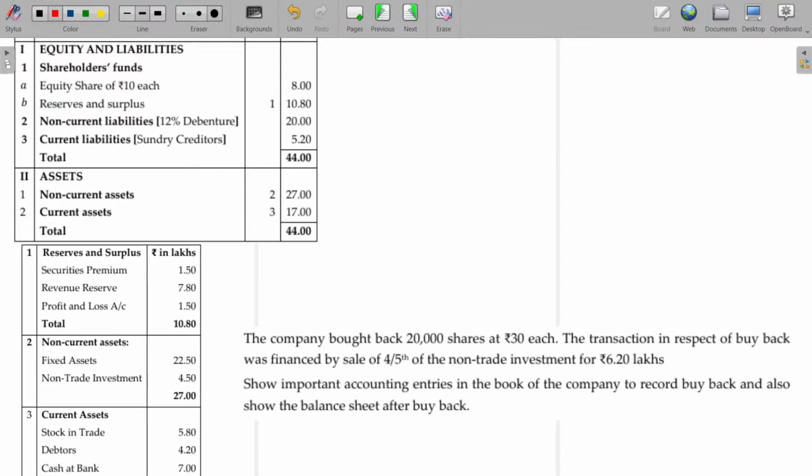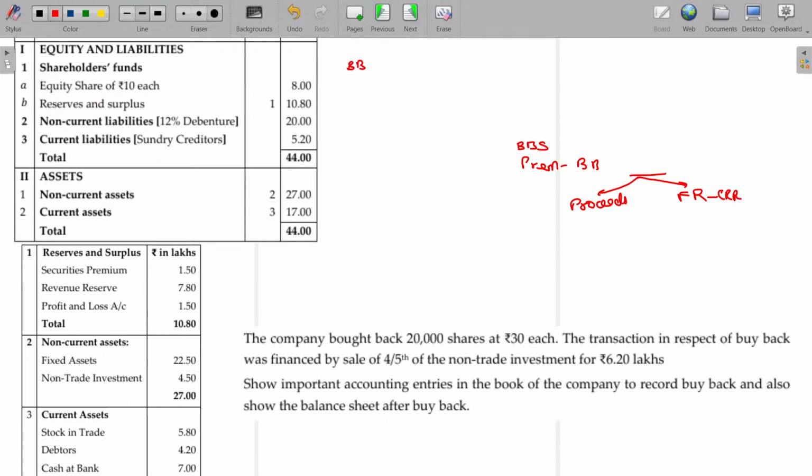What is the format here? Buyback share, premium on buyback, proceeds are transferred from free resource to CRR, and cross check what?